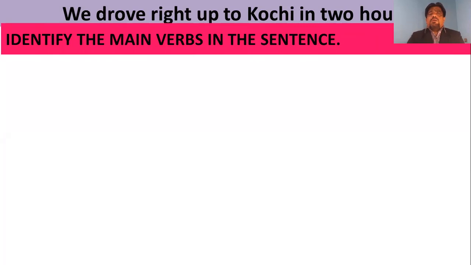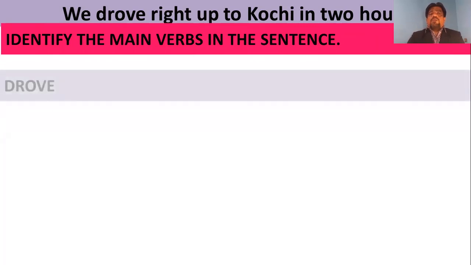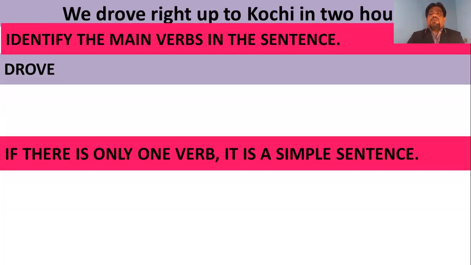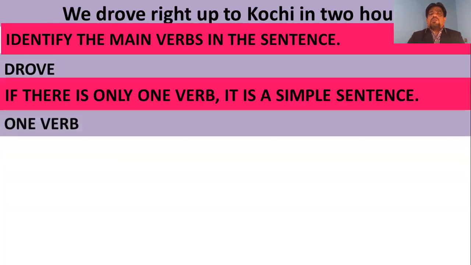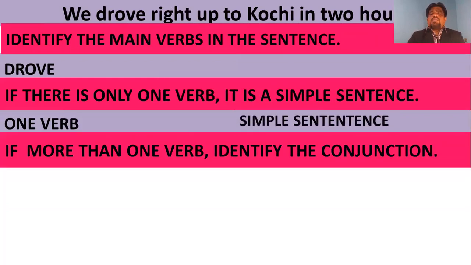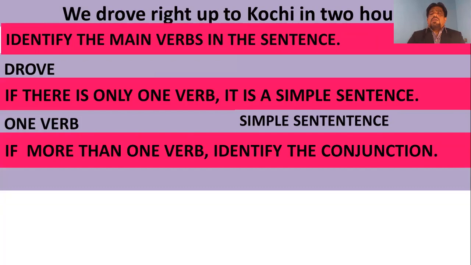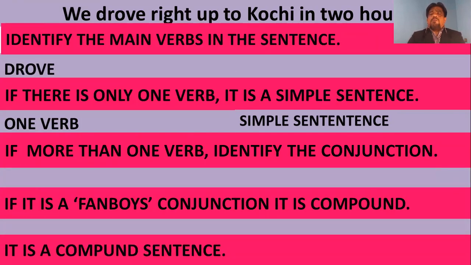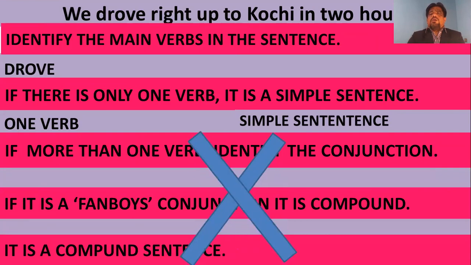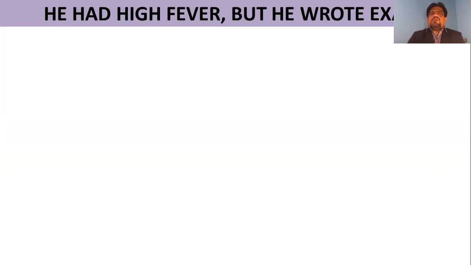Identify the verb. Only one verb, draw. If there is only one verb, it is a simple sentence because we have got only one verb. If it is a simple sentence, our search ends there. It is neither a complex sentence nor a compound sentence. Look at the next question that you see on the screen.